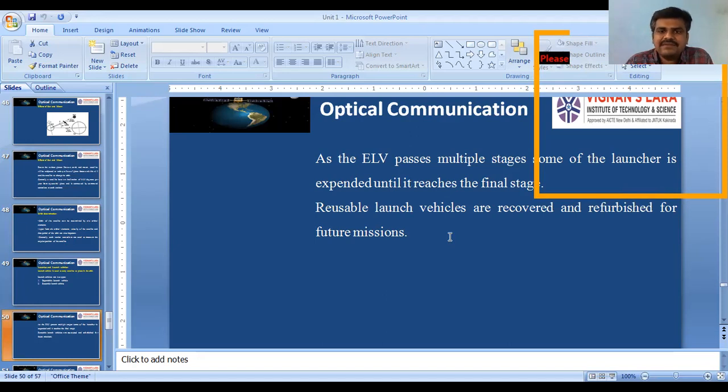After that, it will come back to the Earth. The launcher will be refurbished and launched once again. This is called reusable launch vehicle. So there are 2 types of launchers: expendable launch vehicle and reusable launch vehicle.